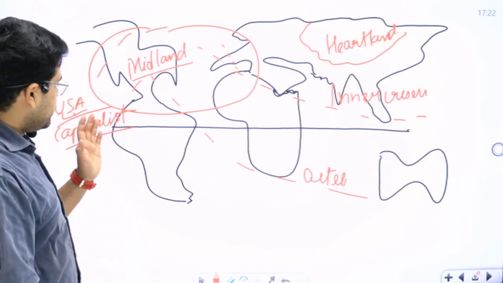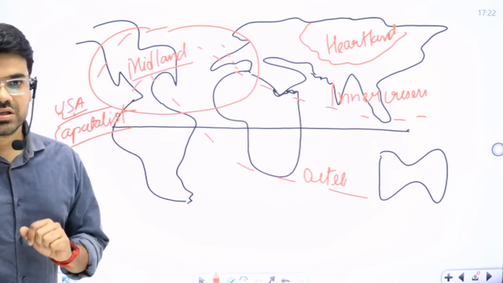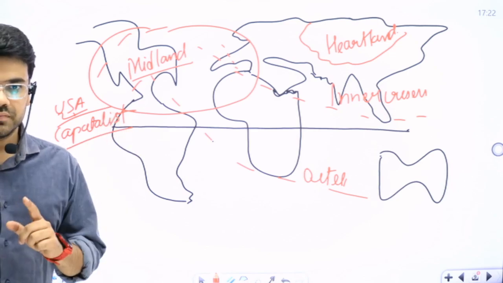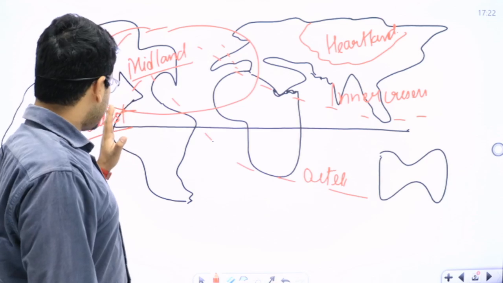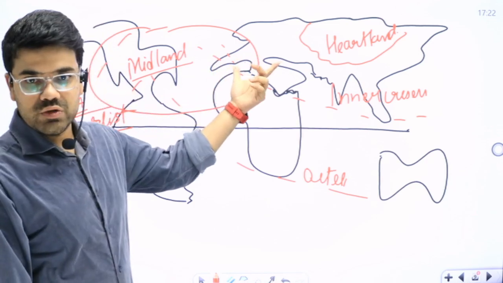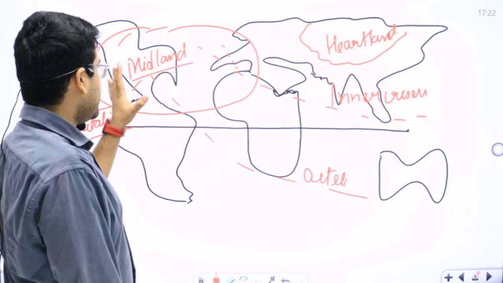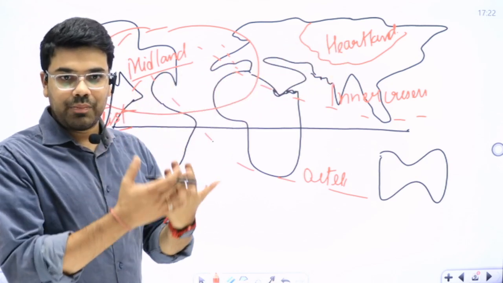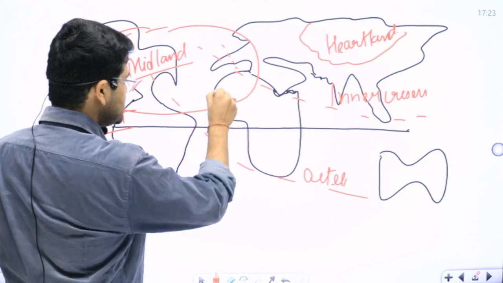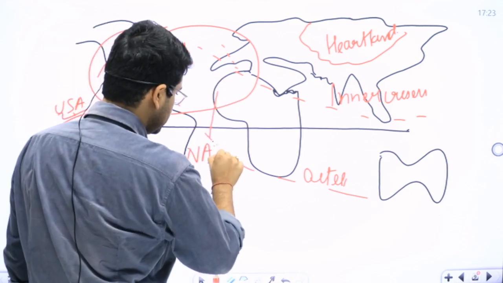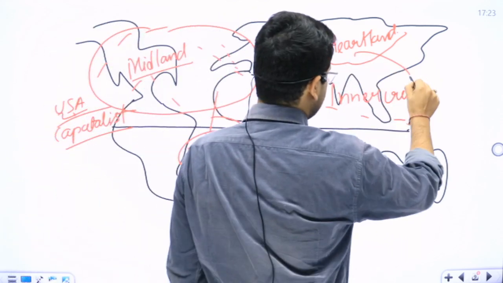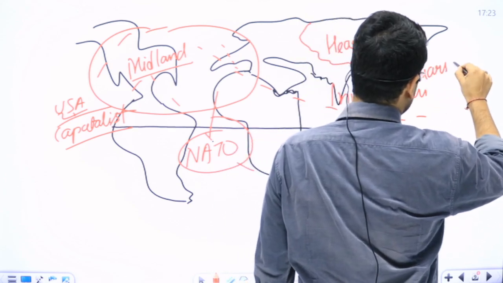It is dominated by USA and other capitalist countries. I hope it's clear. Okay. So what they were trying to do, USA and the Western European countries, they were challenging the communism of Russia and they were propagating capitalism. Later on, this grouping evolved into NATO and the Russian group was dominated by the Warsaw Pact.